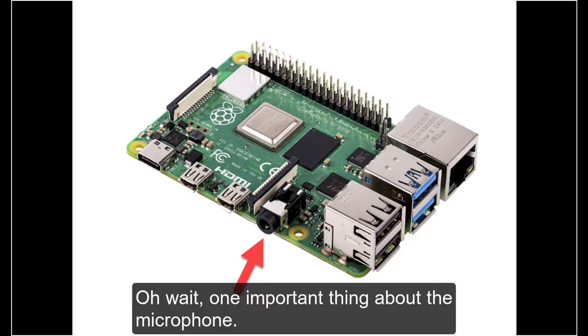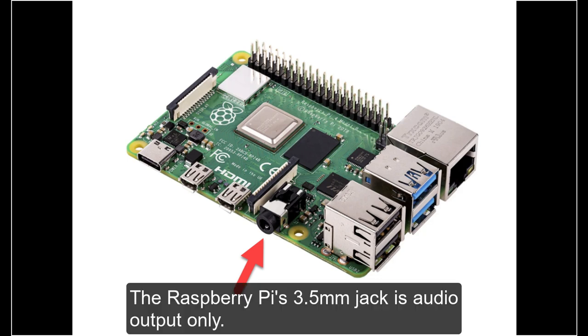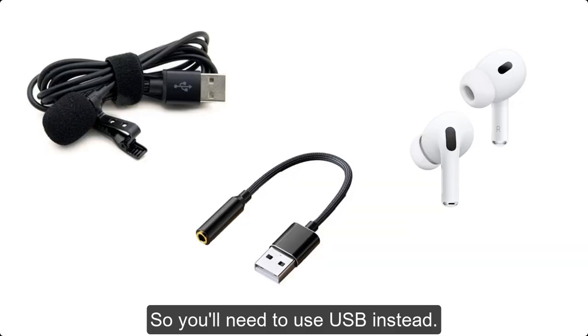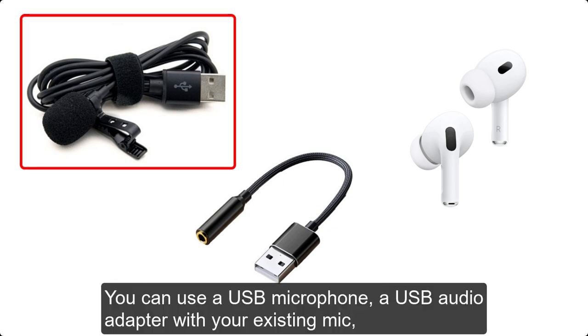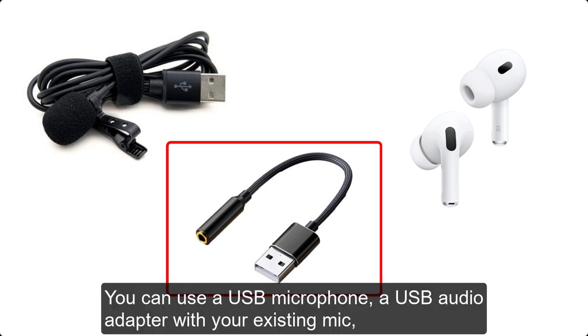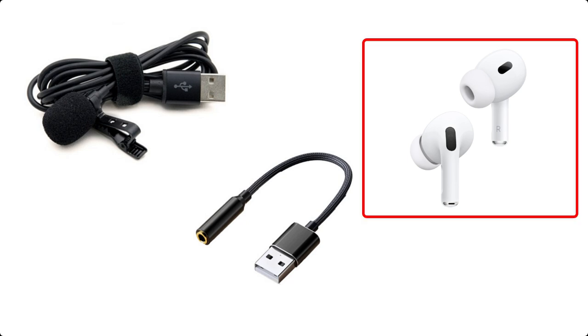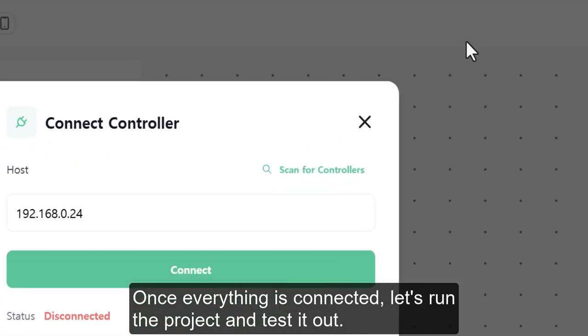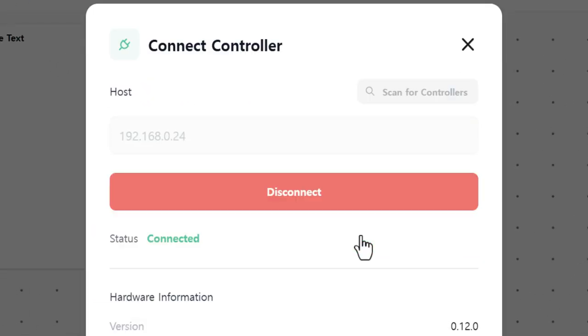Oh wait, one important thing about the microphone. The Raspberry Pi's 3.5mm jack is audio output only. It doesn't support mic input, so you'll need to use USB instead. You have a few options here. You can use a USB microphone, a USB audio adapter with your existing mic, or connect wirelessly via Bluetooth. Once everything is connected, let's run the project and test it out.